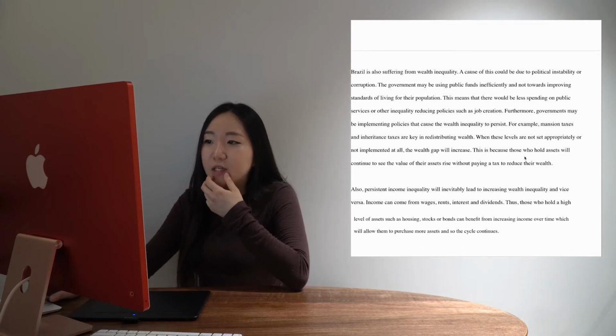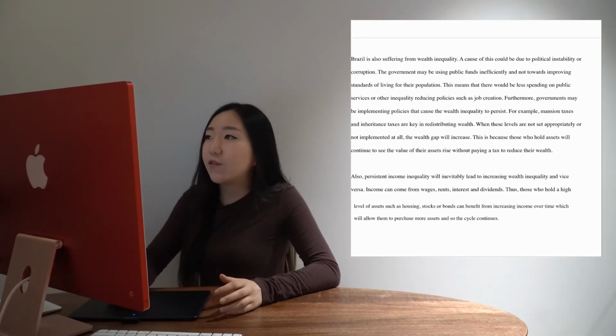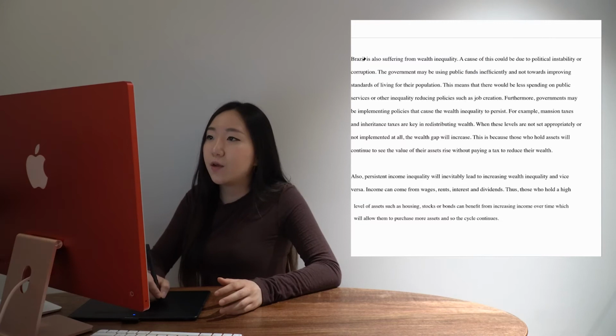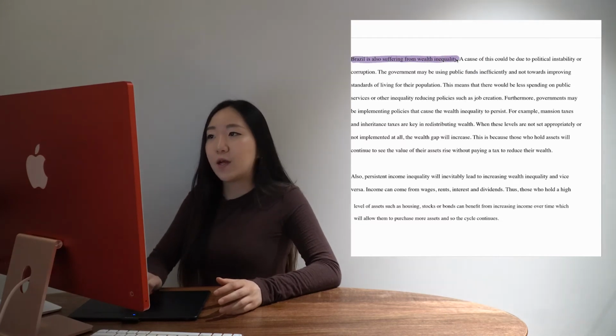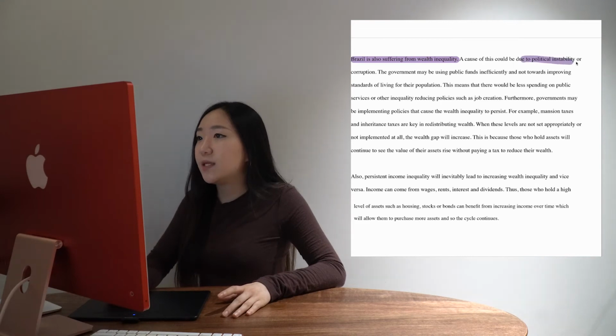analysis and evaluation. So final paragraph here, I'm talking about wealth inequality. There are fewer factors, I think, that are worth discussing at the A-level stage for wealth inequality. So I'm specifying here because I want to make sure I'm getting full marks in that exam. So one cause is going to be due to political instability or corruption. So what does this mean?